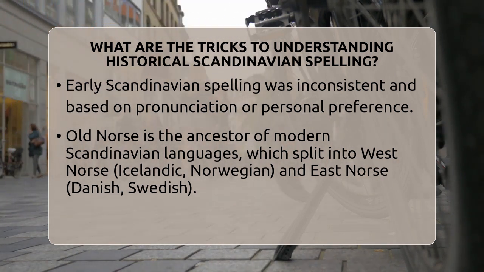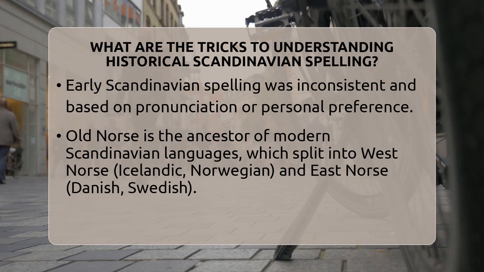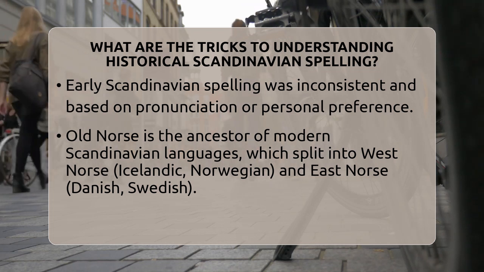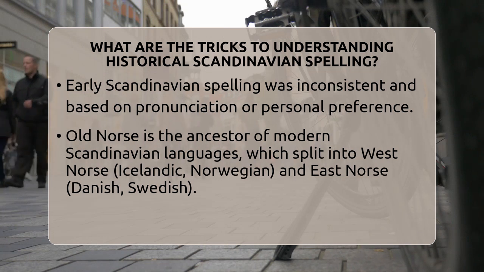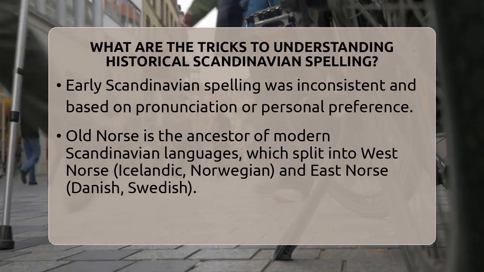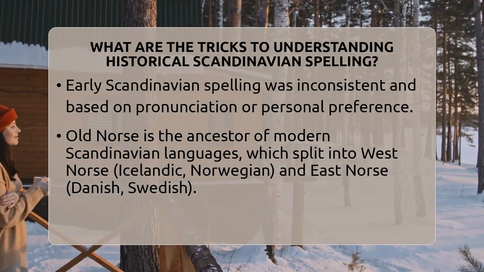That's because early Scandinavian spelling was not fixed or standardized. Writers often spelled words based on how they sounded or their personal preferences. For example, consonants like double letters were used freely, and some letters appeared in different ways depending on the region or period. Recognizing this lack of uniformity helps you understand why old texts look so different from modern ones.